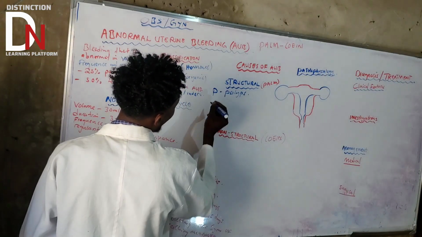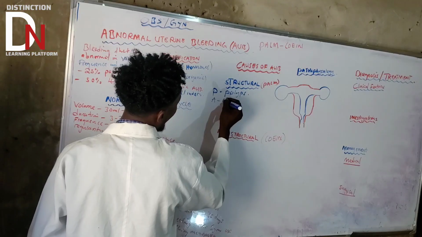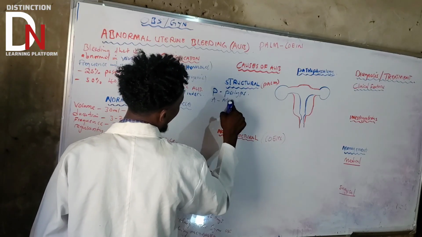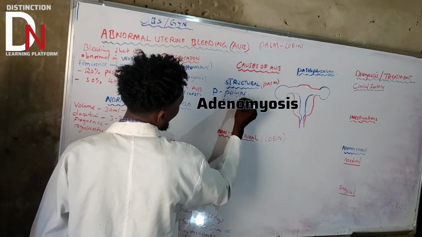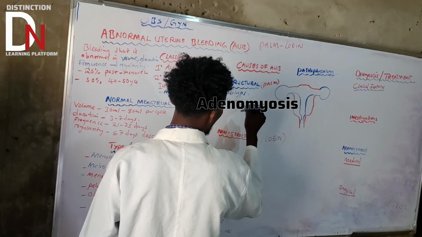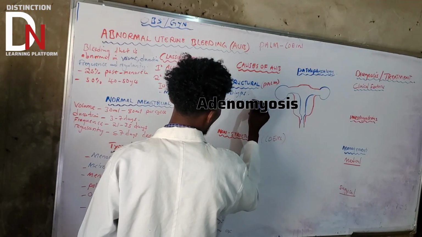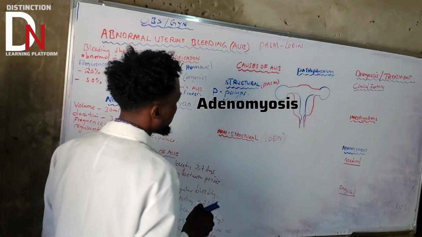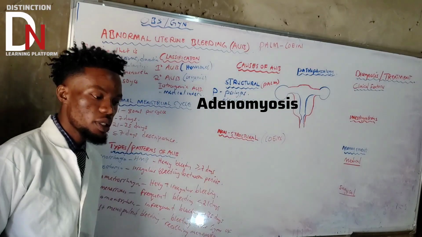What else? Letter A is adenomyosis. So what is adenomyosis?